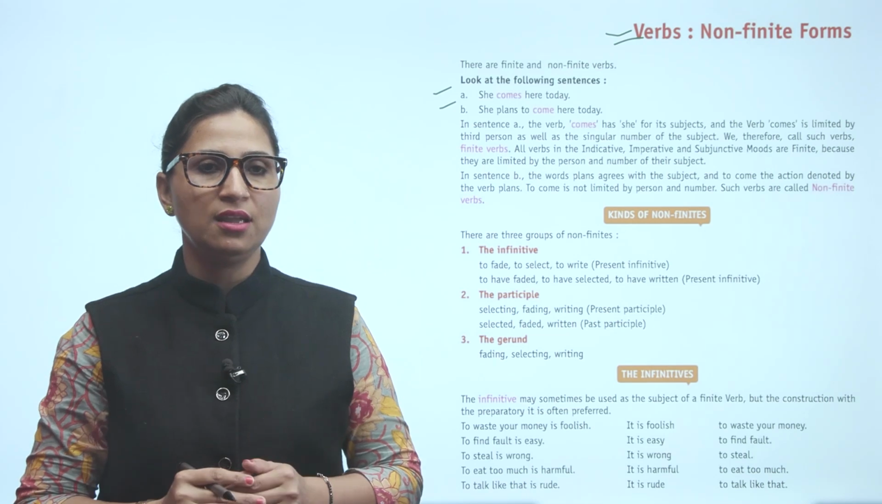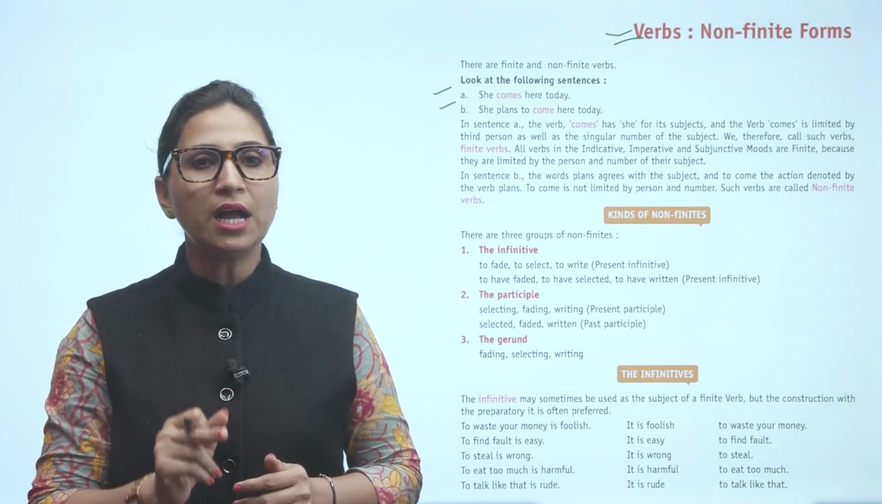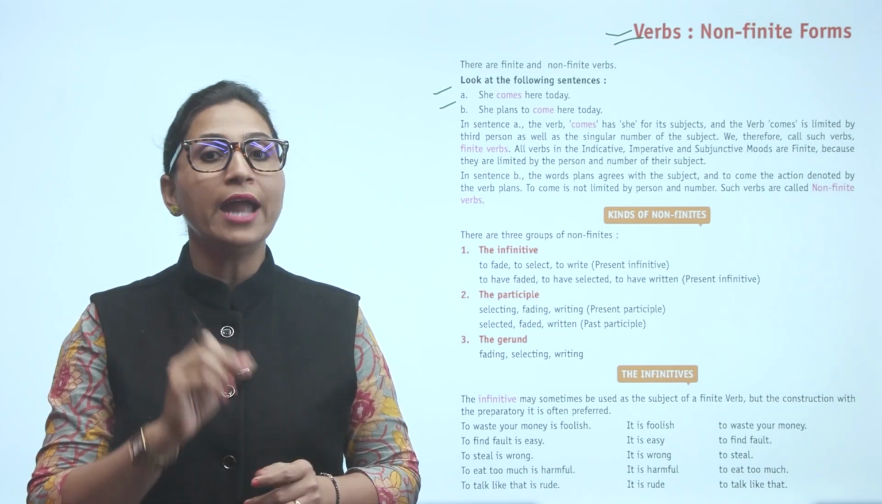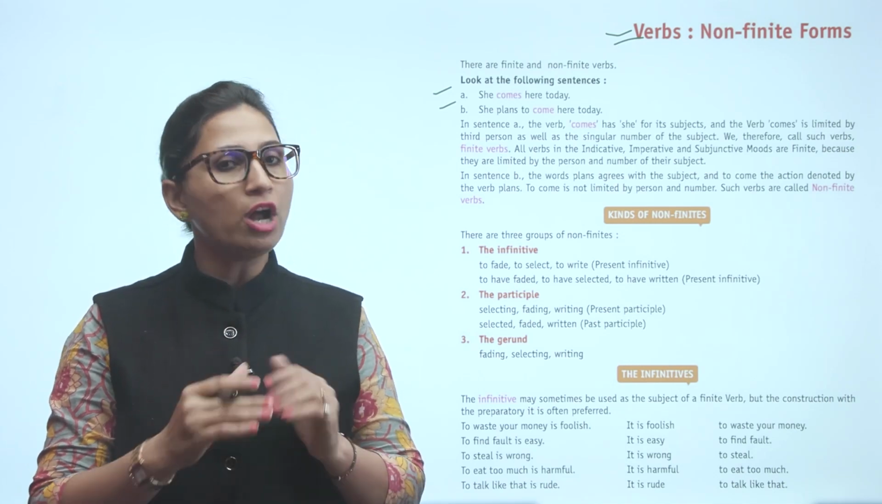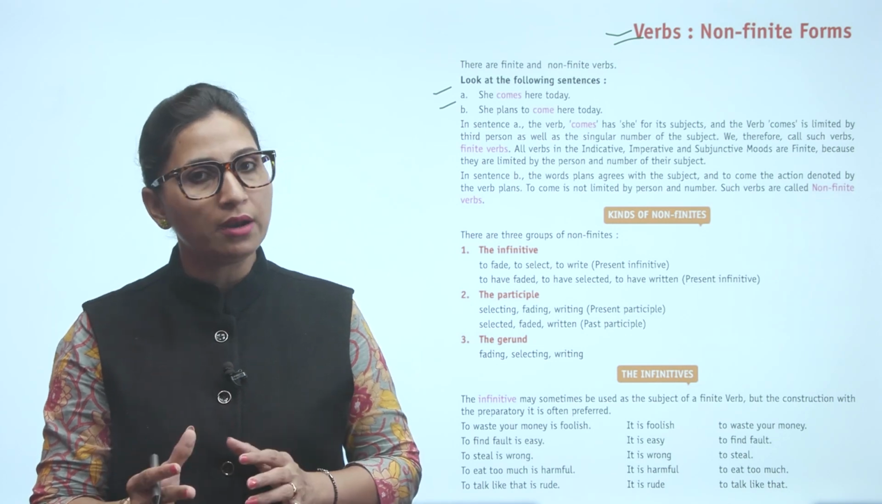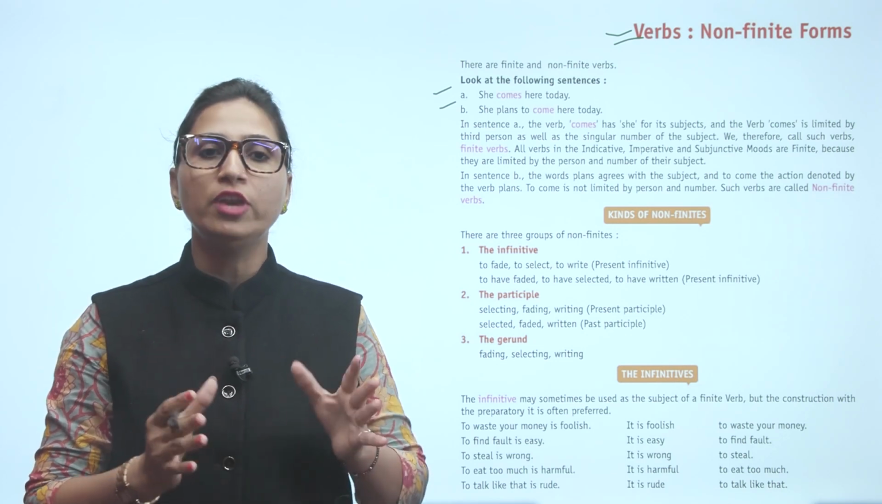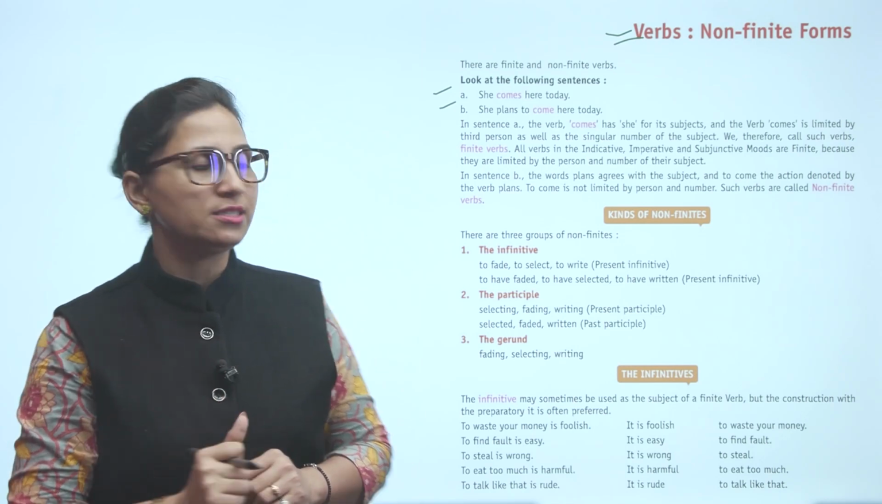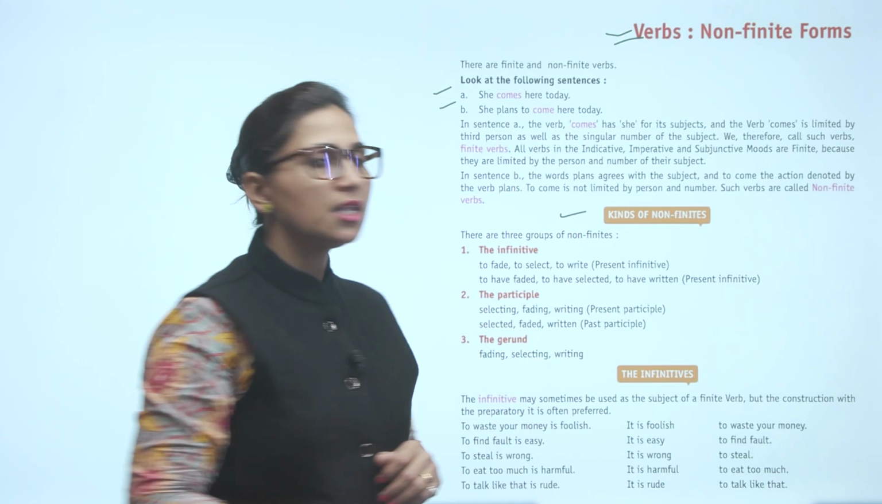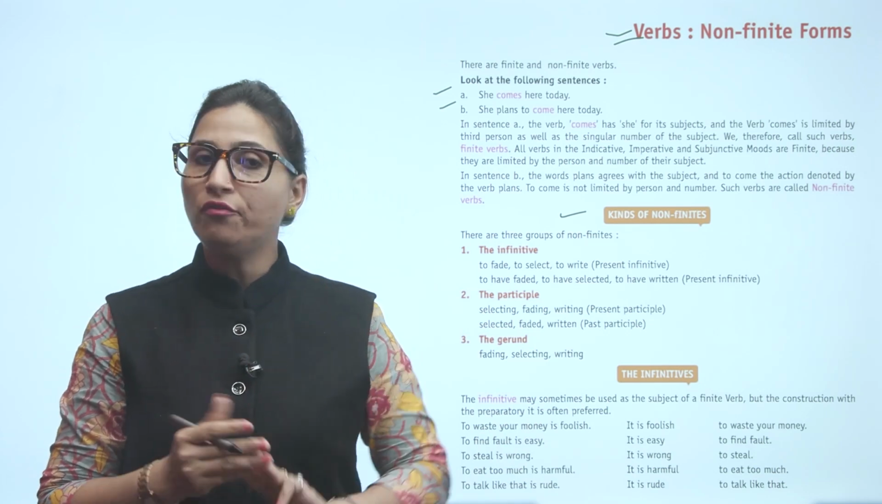of their subject. In sentence B, the word plans agrees with the subject, and to come is the action denoted by the verb plans. To come is not limited by person and number. Such verbs are called non-finite verbs. So there are kinds of non-finites. There are three groups of non-finites.